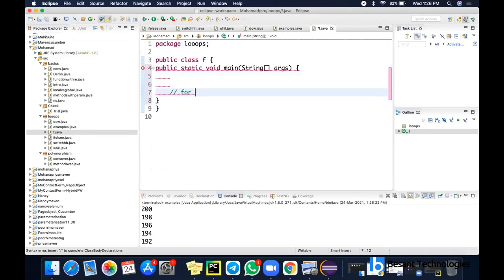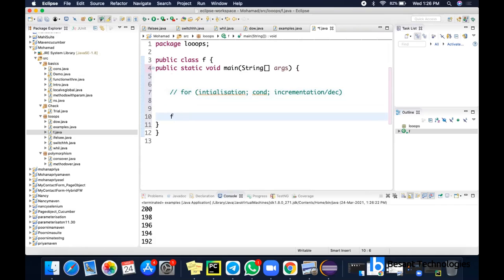The syntax is for initialization. Everything will take place in a single line: initialization, condition checking, incrementation or decrementation in the same line. So it is for integer i equal to 0, and I want to print odd numbers from 1 to 33. So I have to start it from 1, i less than or equal to 33, i plus equal to 2, or else you can give it as i equal to i plus 2.